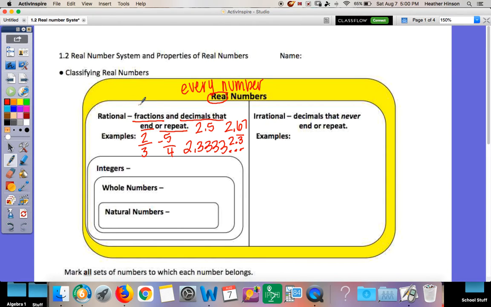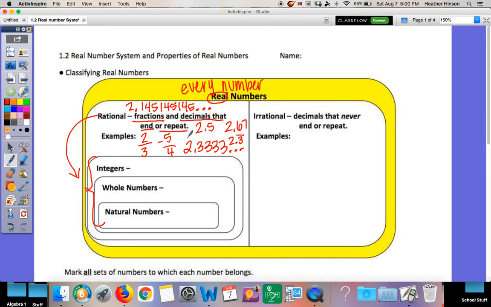The repeat could also be a pattern, like 2.145145145, and it just repeats a set of numbers over and over again. That's also a repeating decimal. So fractions and repeating decimals. Everything under this, your integers, whole numbers, natural numbers, these are all rational as well. And I'll explain why in just a second.